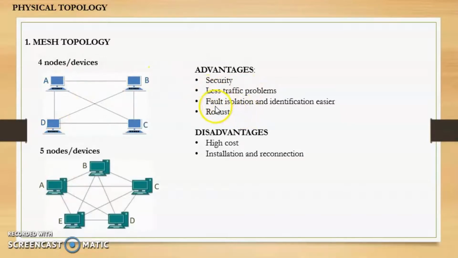The next advantage is that fault isolation and identification is easier. The reason for this is because there are point-to-point links from one device to all the other devices, so it is easy to identify where the fault is and isolate it. The last advantage is that mesh topology is robust. Say for example, A wants to send data to C, and suppose this particular link fails, that is, from A to C the link fails.